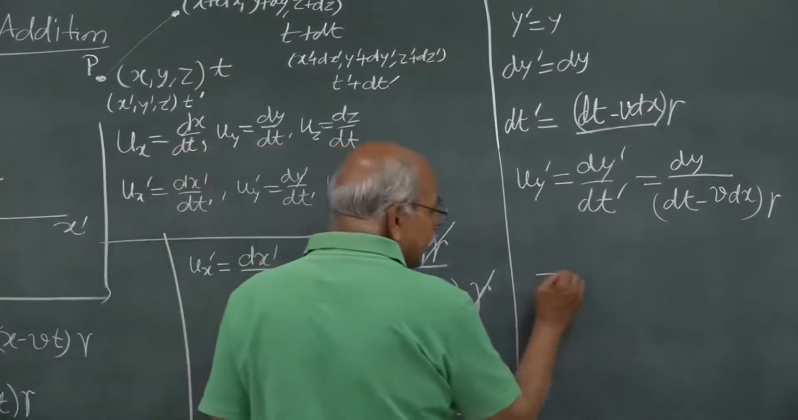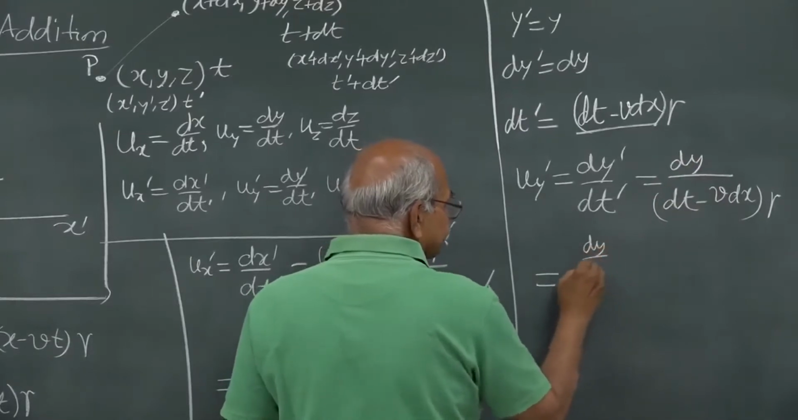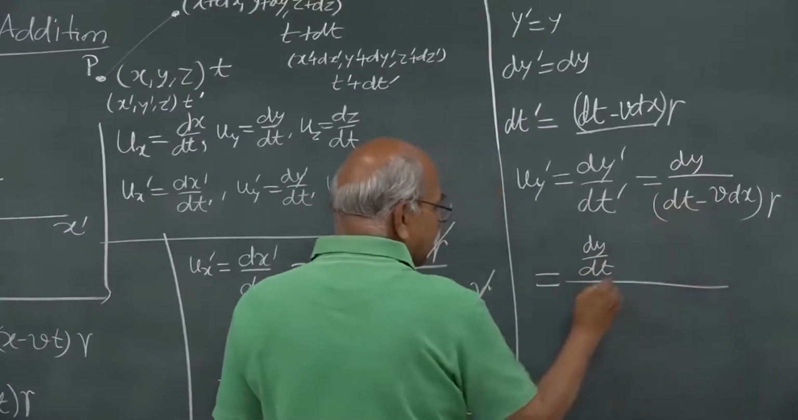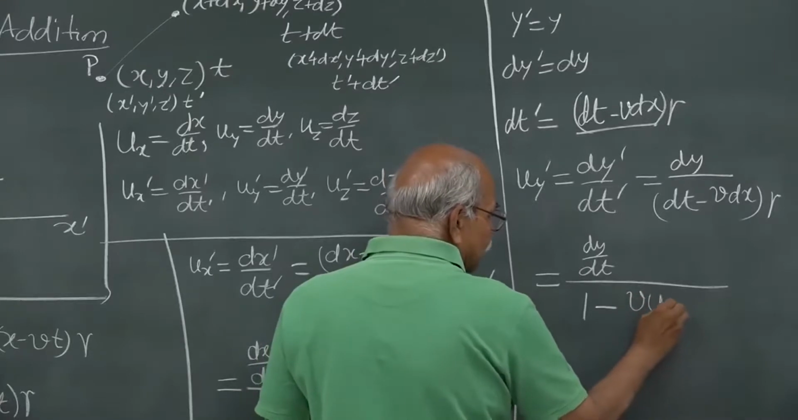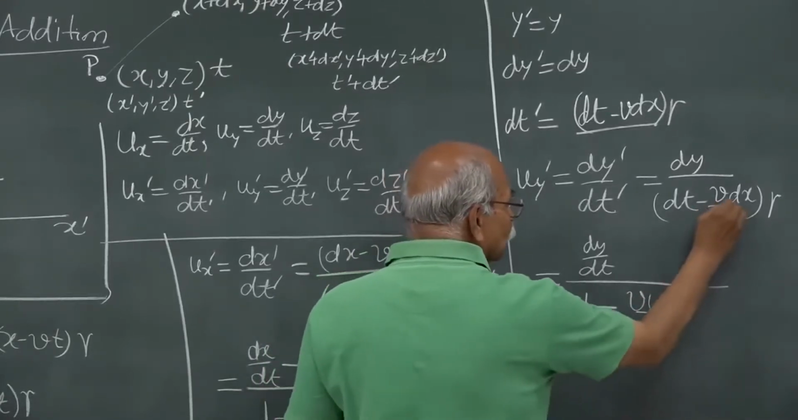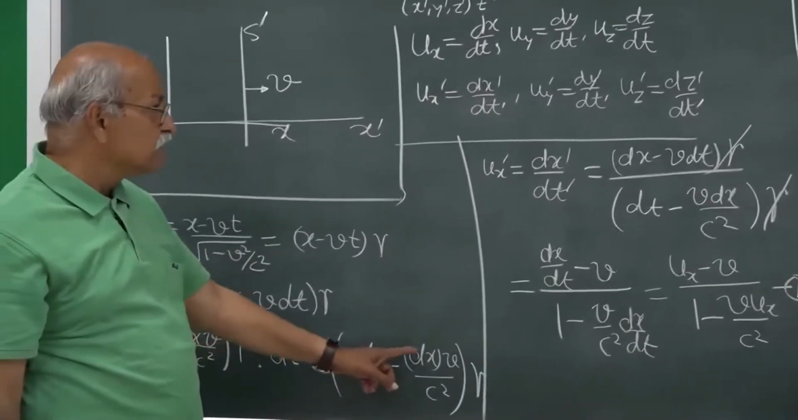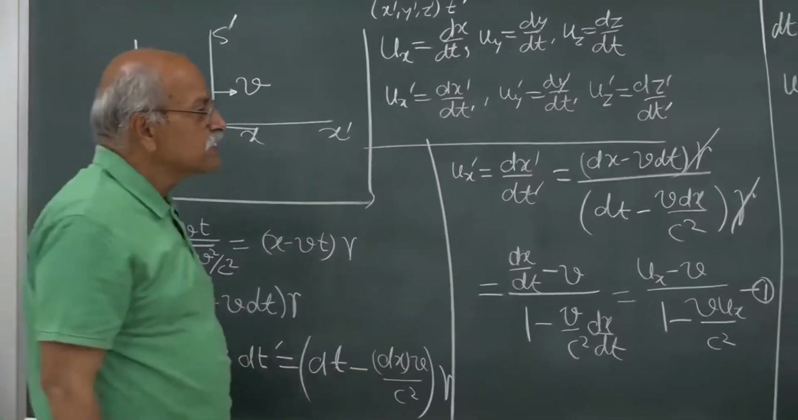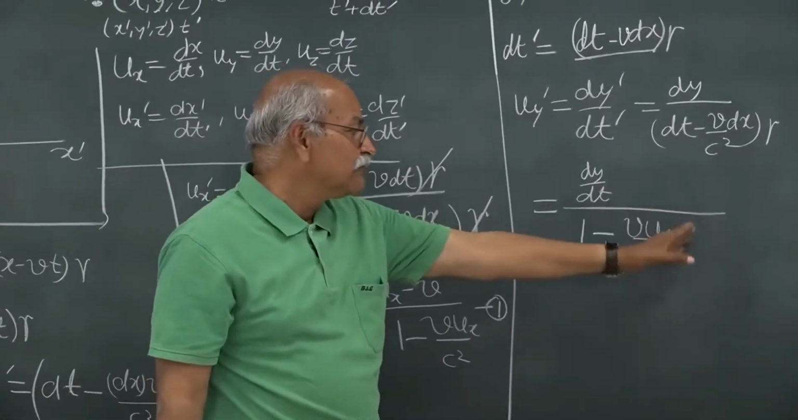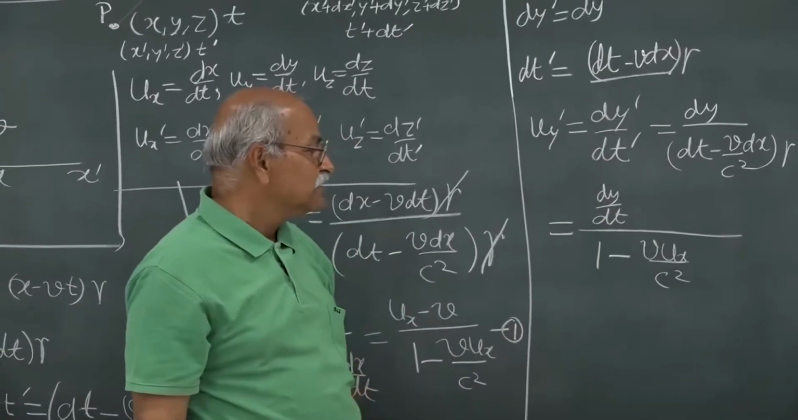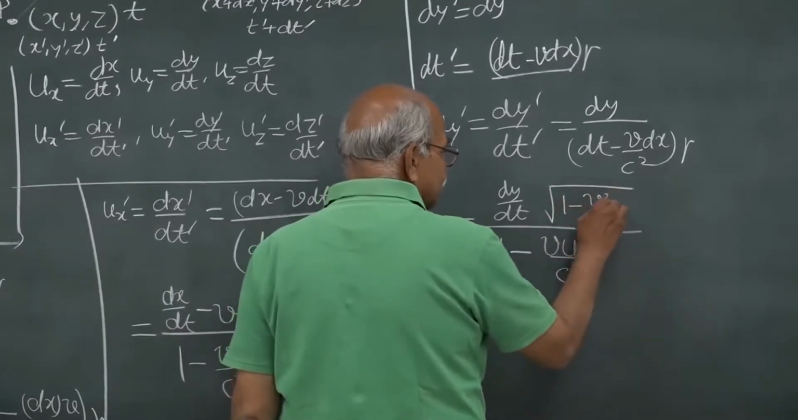And this is equal to, again divide by dt in numerator and denominator. So you get dy by dt here, and this becomes 1, and dx by dt becomes ux. So v into ux by c square also. dt prime is dt minus v dx by c square. So it is this, and gamma here, and 1 by gamma will be square root of 1 minus v square by c square. So I can write that factor here, 1 minus v square by c square.